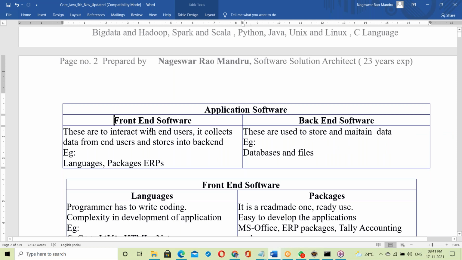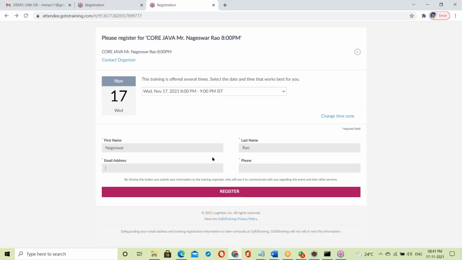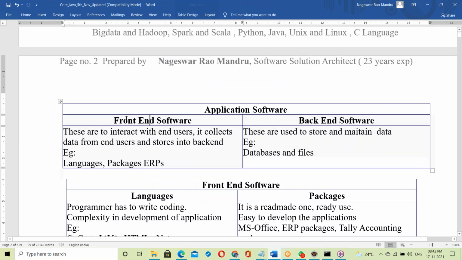So this is front end, back end. Yes, what is Java? Java comes under front end here. Behind this form, a Java program is working, JSP, Java Server Pages. That program is taking your data, which means it's a front end. Java is a front end.